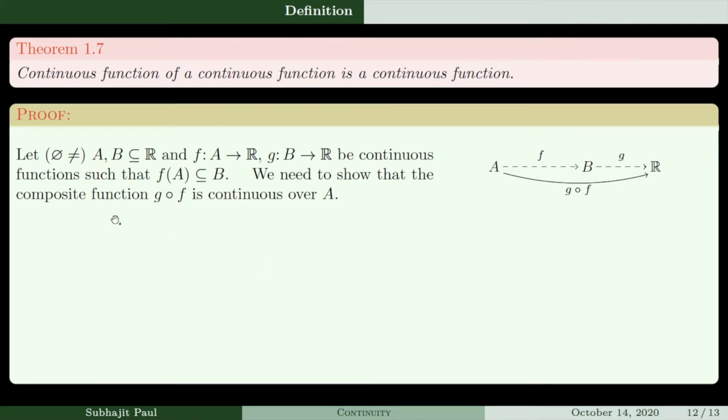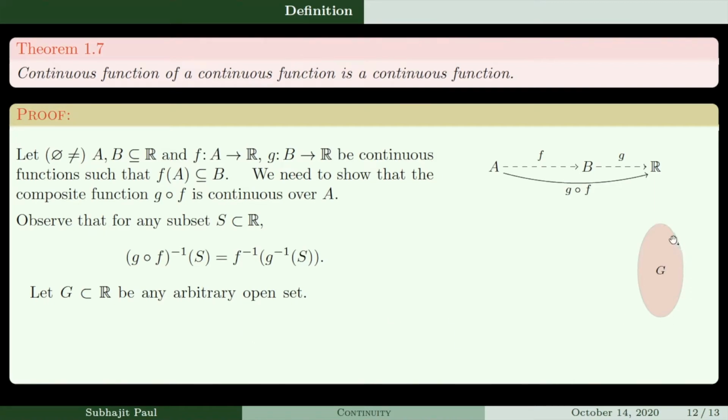So we need to show that the composite function g composed f is continuous over A. So here is your thing: f is taking A to B, g is taking B to R. So g composed f is taking A to R. So observe that for any subset S of R, (g composed f) inverse of S is equal to f inverse of g inverse of S. Let G be any arbitrary open set. Fine. Then as small g is continuous, small g inverse of capital G is open in B.